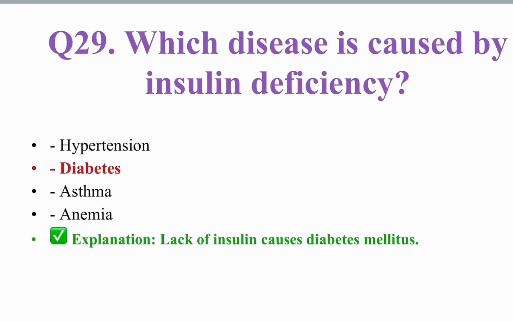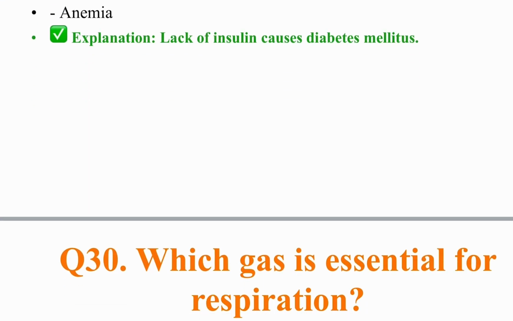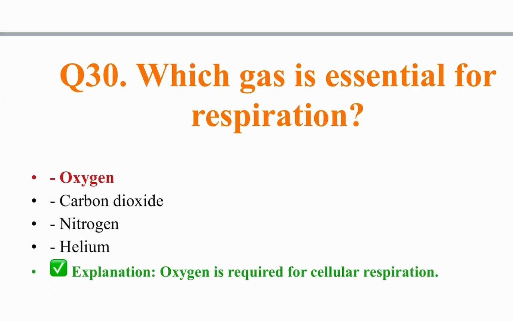Which disease is caused by insulin deficiency? Diabetes. Lack of insulin causes diabetes mellitus. There are 2 types, type 1 and type 2. Which gas is essential for respiration? Also known as oxygen. Oxygen is required for cellular respiration.